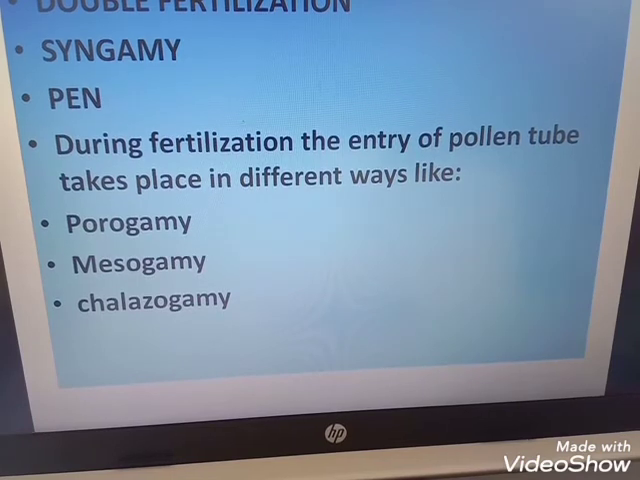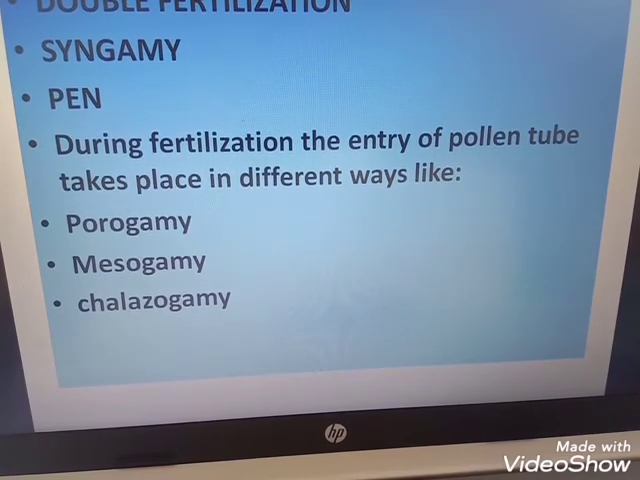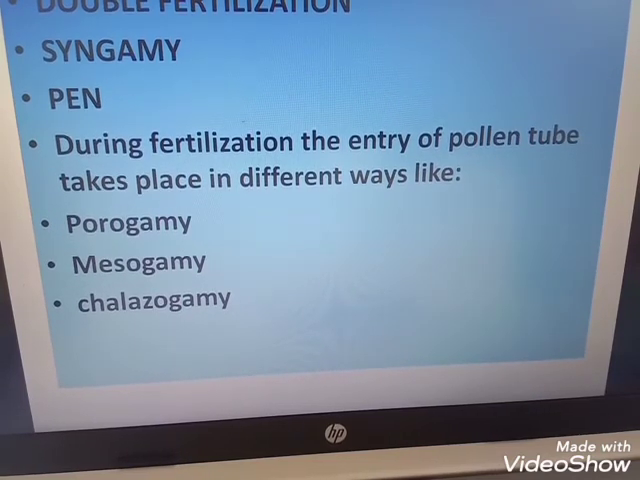So there are three types of pollen tube entry into the ovule. Porogamy means entry of the pollen tube through the micropyle region. It is found in most angiosperms. The opposite of porogamy is chalazogamy. Why is it known as opposite? Because the chalazal region is situated at the opposite pole of the micropyle. In this method the pollen tube enters the ovule through the chalaza. This method was discovered in Casuarina by Treub. Another example for this group is Betula.